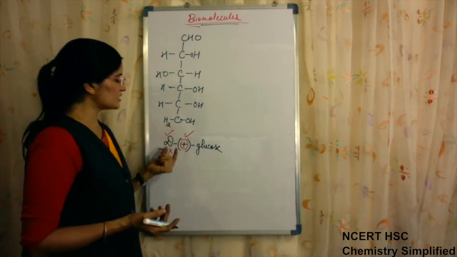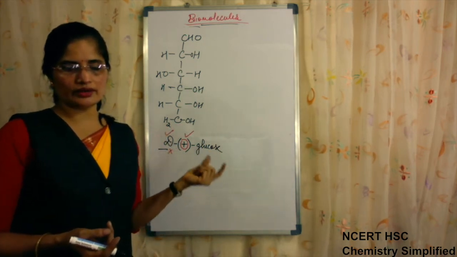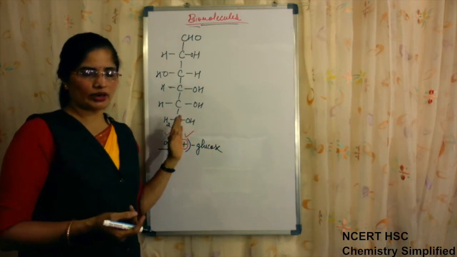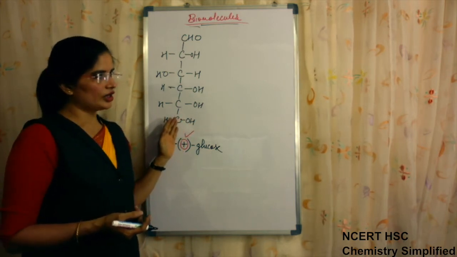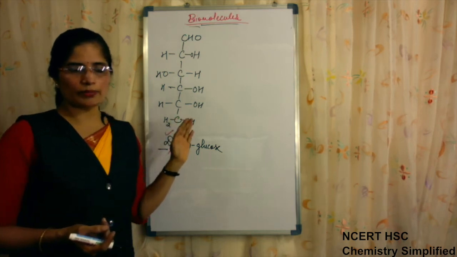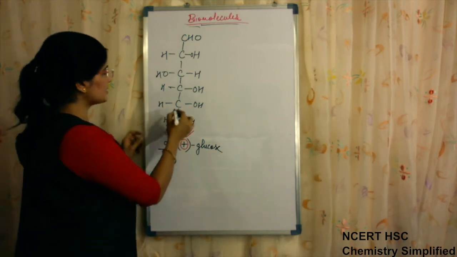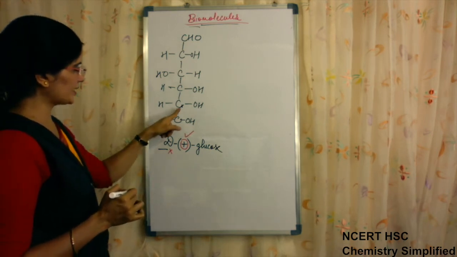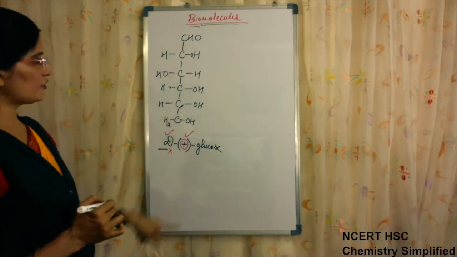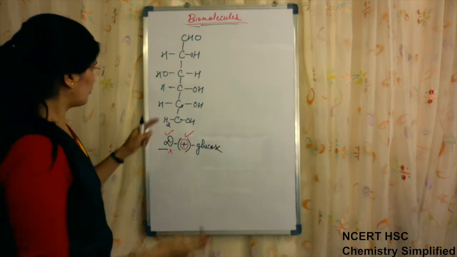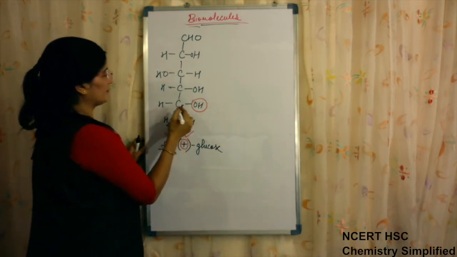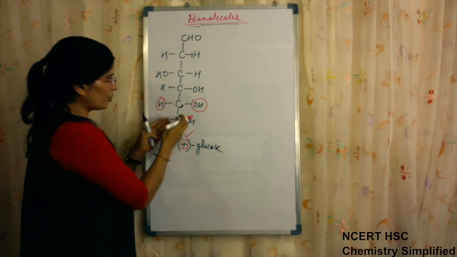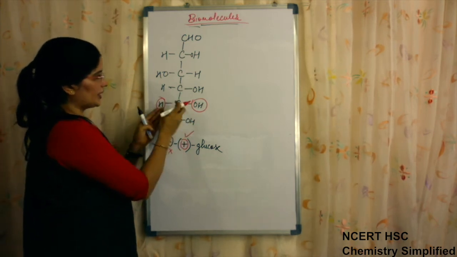So glucose is actually a dextrorotatory sugar, because we said that carbohydrates are polyhydroxy aldoses or ketoses which are optically active. If we see this second carbon atom, it is forming 4 bonds. One bond is with OH, one bond is with H, one bond is with CH2OH,